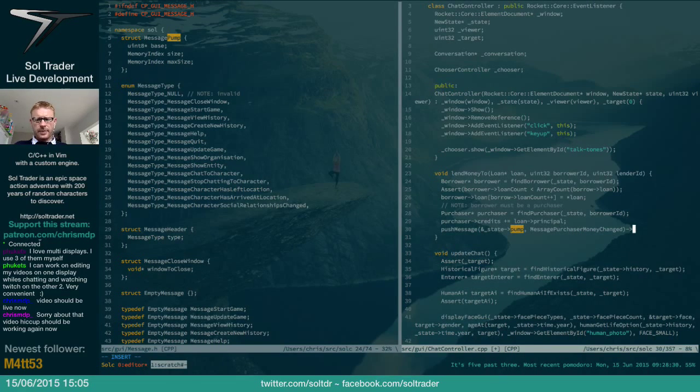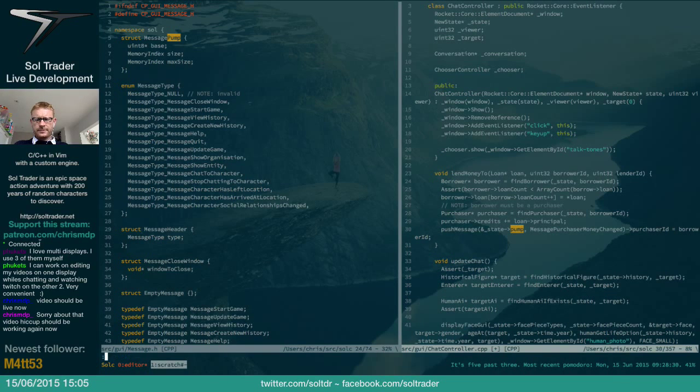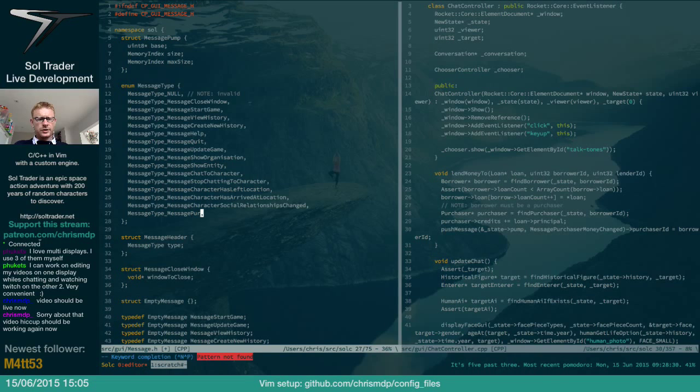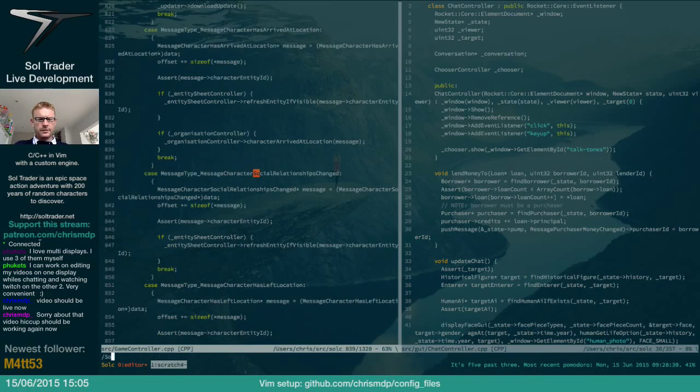Something like that. And then we just say purchaser ID equals borrower ID. Perfect. Okay, so that means that we can just say purchaser money changed. So what I'm doing here is I'm sending a message to the game to say that something's happened. And then in the game controller, which is where I do all of this stuff, social relationships changed, I can simply say something like